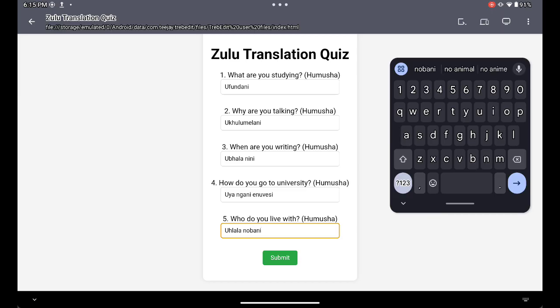You will actually notice this while we do this. So remember association, NA, we did in Zulu, where you say like and someone. That's how you get your Nobani. So whenever you associate, like who do you live with, including two people, you say Nobani. You just don't say Bani. If you're just saying who like normal, like who is a person, it's just Bani. But you're saying who do you live with, association, so it's Nobani. Ulala Nobani. Wait, I think that's it. Subject link, verb, Nobani, question. Who do you live with? Yeah, that should be done.